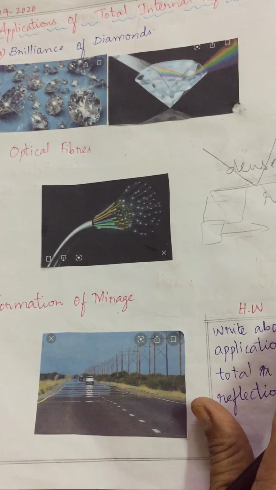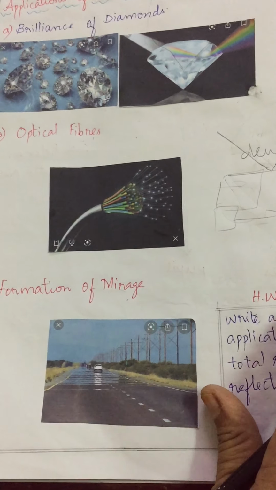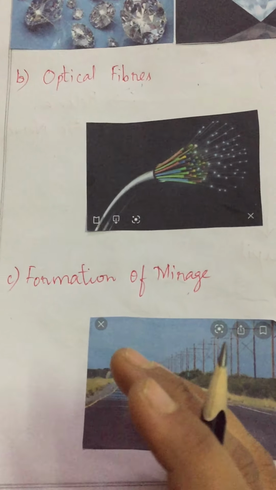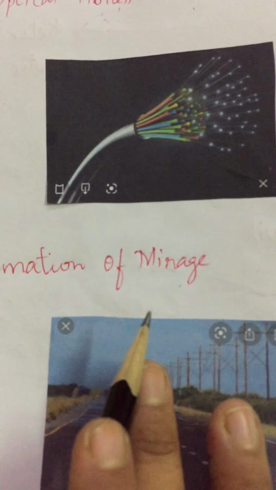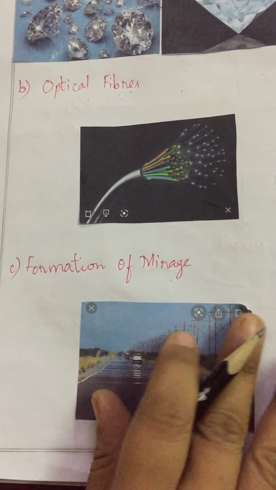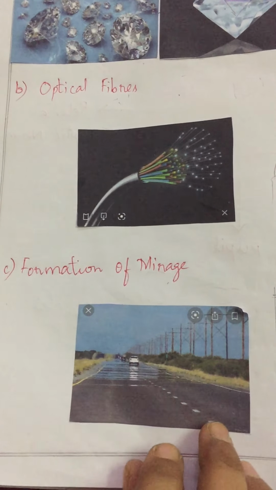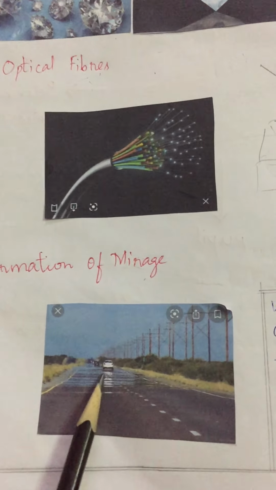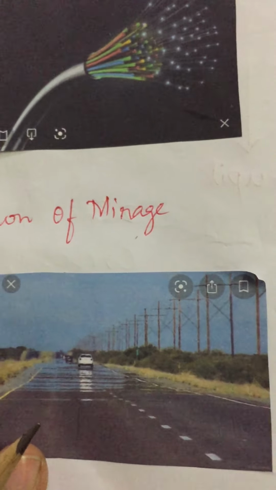Clear, children? Now the next thing is the formation of mirage. Mirage is an illusion, students, the imagination that water is there on the road. Mirage is an optical illusion where it appears that water has collected on the road at a distance, but when we go there we don't find any water. Are you observing, children? Here you are observing that water is there on the surface, but when you go near to that you don't find any water. What is the reason behind that?